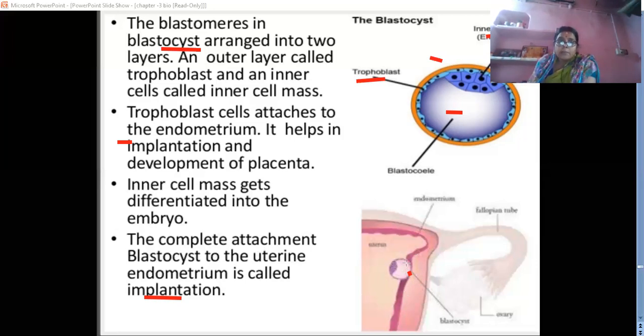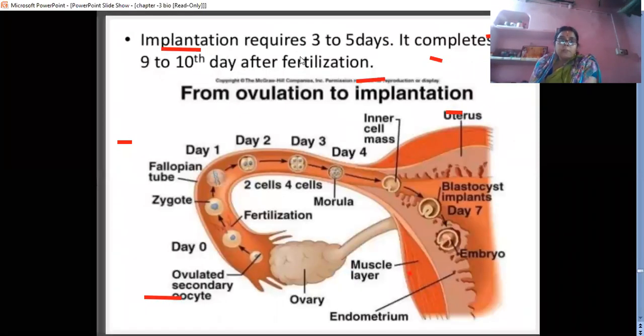This process is called implantation. Implantation requires 3 to 5 days, and it completes 9 to 10 days after fertilization. So after fertilization के बाद कितना दिन होता है? 3 to 5 days attached to the wall of the endometrium. This process is called implantation. कितना समय लगता है implantation के लिए?